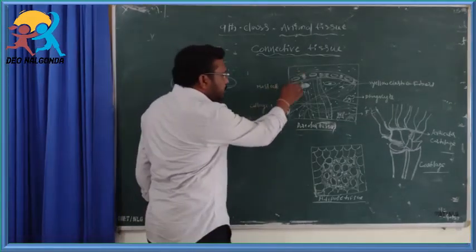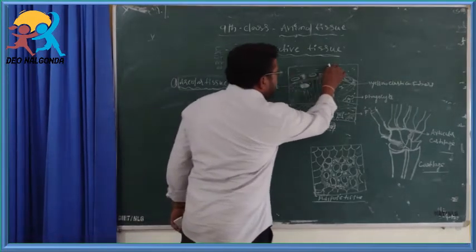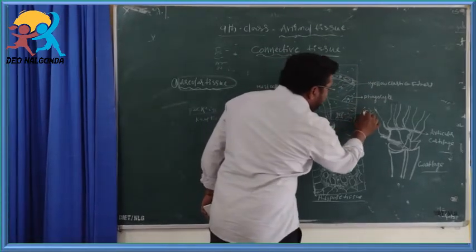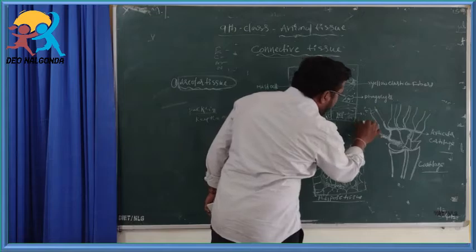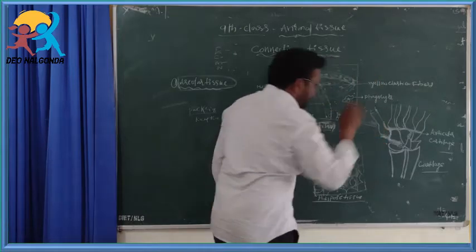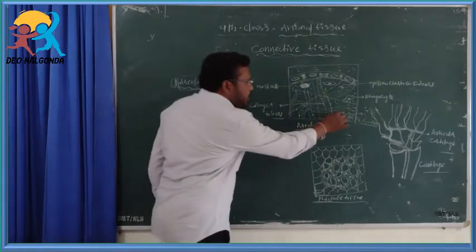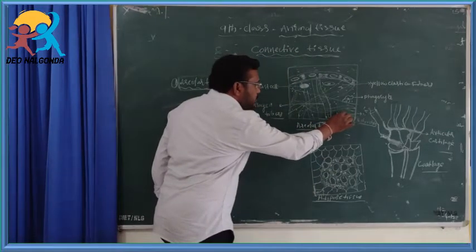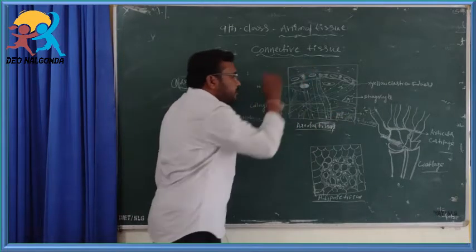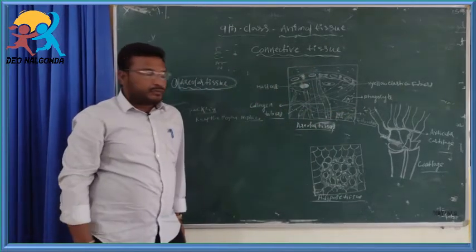The areolar tissue has cells called fibroblast cells. The fibroblast cells are the most important component in the areolar tissue.